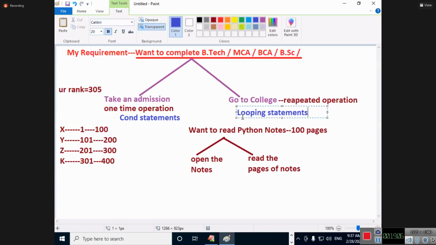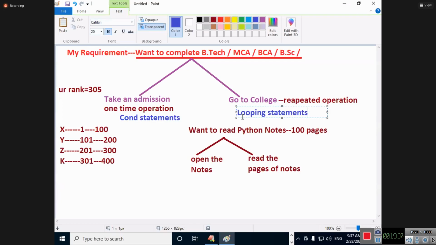If it is false, do Y operation. How many times? One time. Repeated operation, I want to do as long as it is true. Once it is false, I will stop doing the work. Am I clear? So tell me for my satisfaction, why do you use flow control statements in Python, C language, C++, Java, everywhere? To perform a certain operation either once or repeatedly.